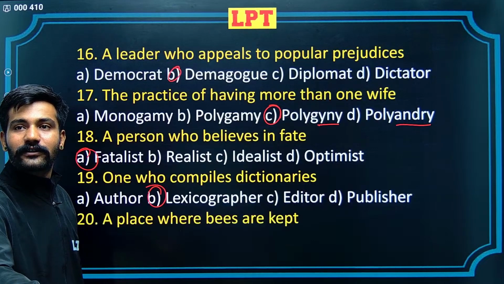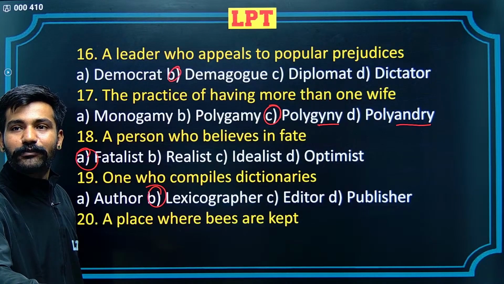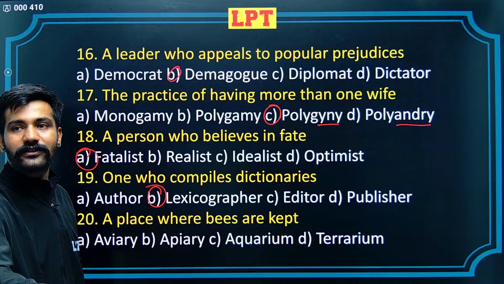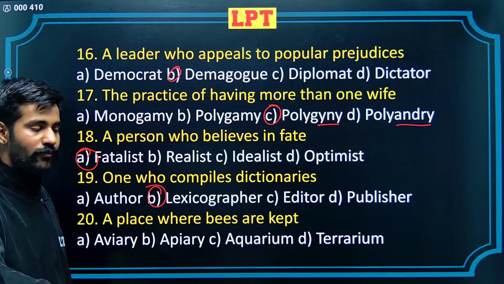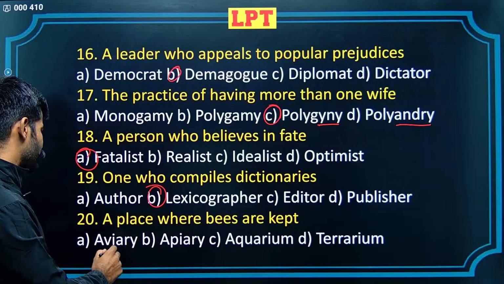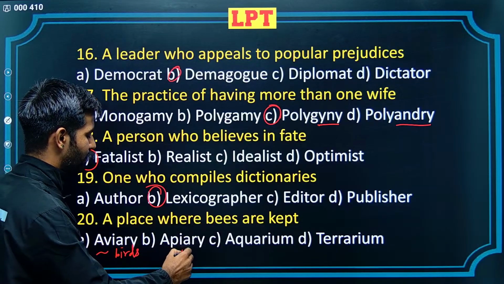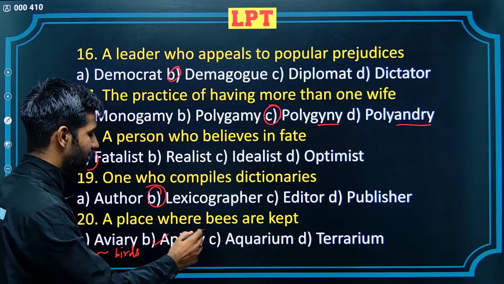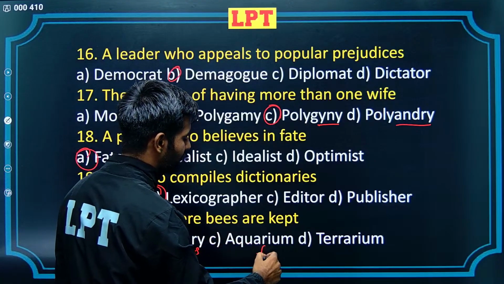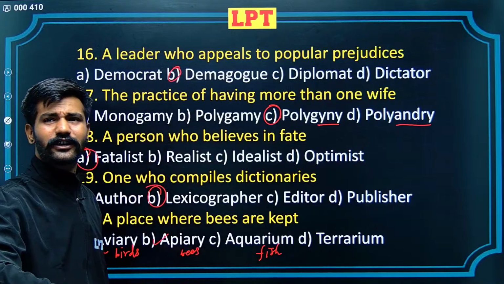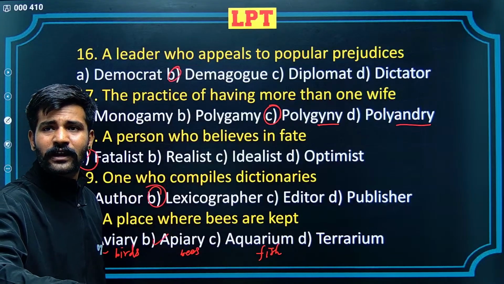Okay, you're correct. A place where bees are kept. Four alternatives: aviary, apiary, aquarium and terrarium. Aviary would refer to birds. Apiary would refer to bees. That's the correct alternative. Aquarium with fish. And terrarium with terrestrial animals. You can say amphibians.